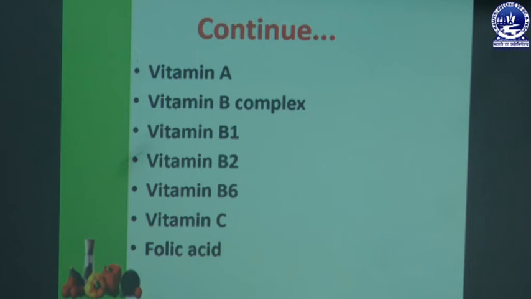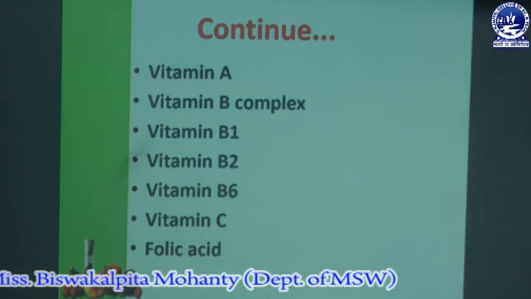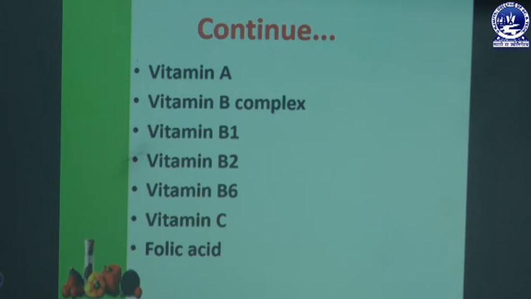The body obtains vitamin A either from carotene or by absorbing ready-made vitamin A from plant-eating organisms. Carotene is found in dark green leafy vegetables and yellow or orange fruits or vegetables, and preformed vitamin A is found in milk, cheese, egg yolk, liver and fish liver oil.